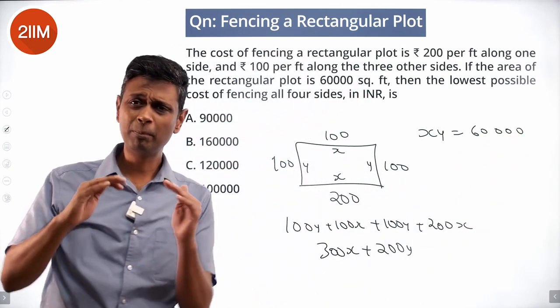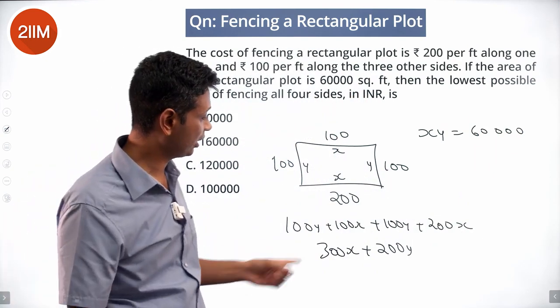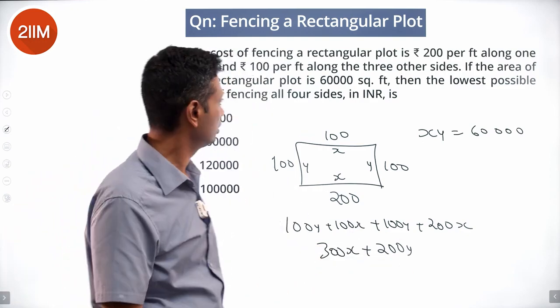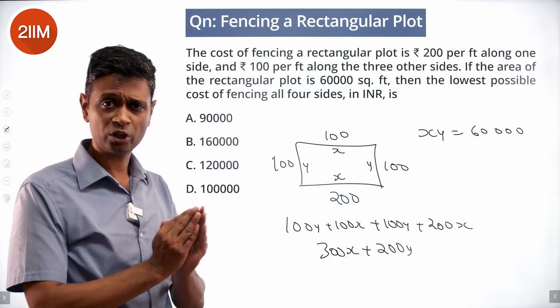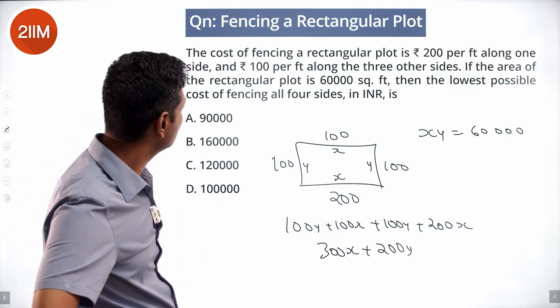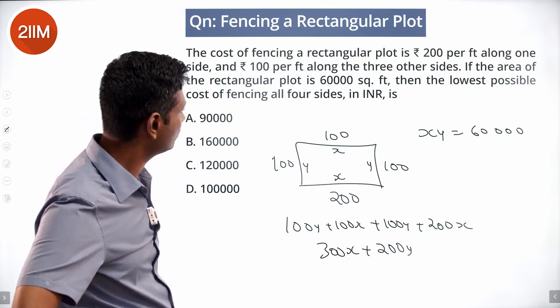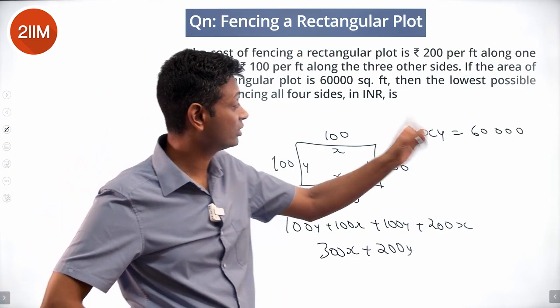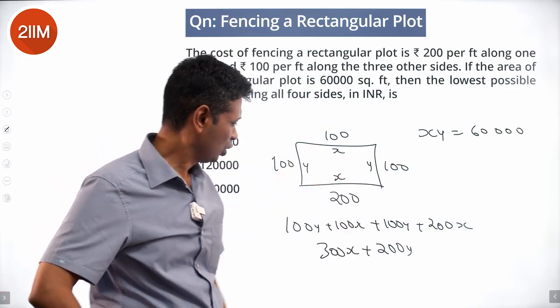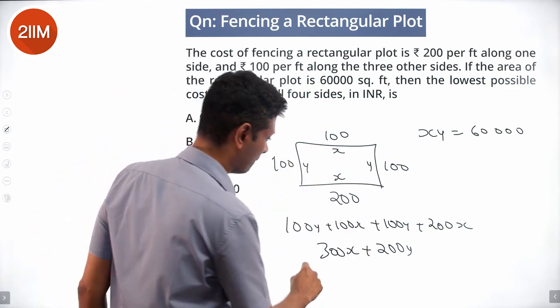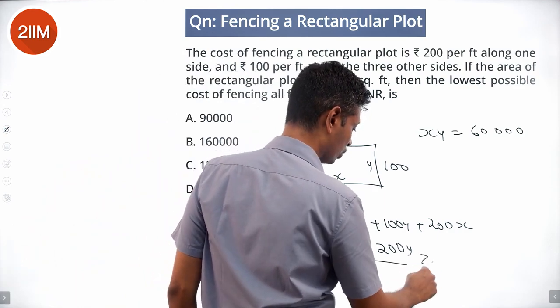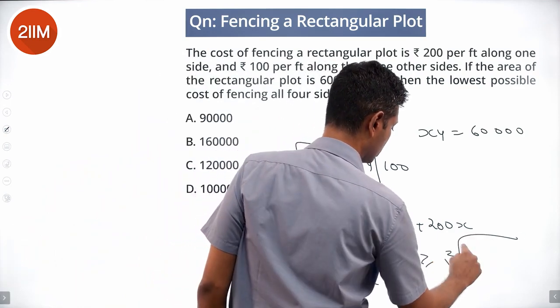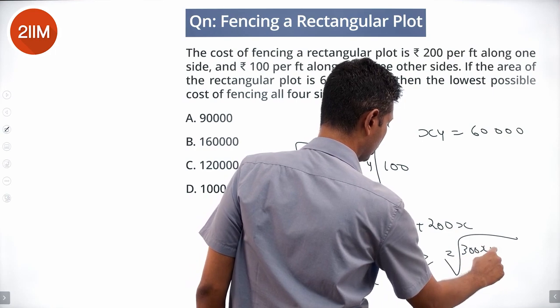We want to find the minimum possible value of 300x plus 200y. It should be as small as possible, keeping in mind that x into y is 60,000. And so 300x plus 200y by 2 is greater than or equal to square root of 300x into 200y.